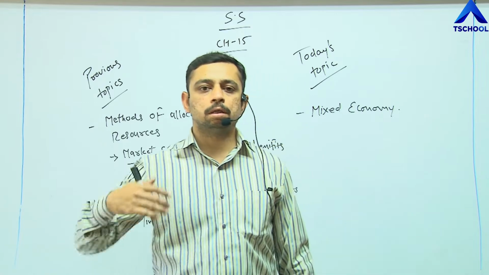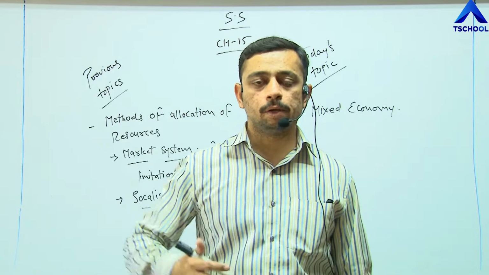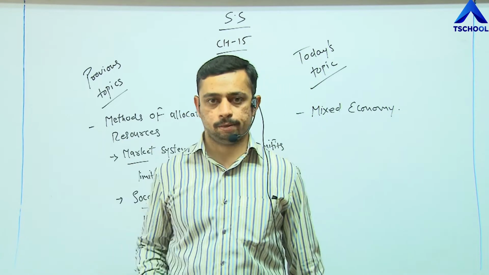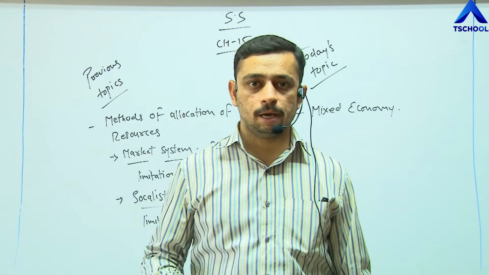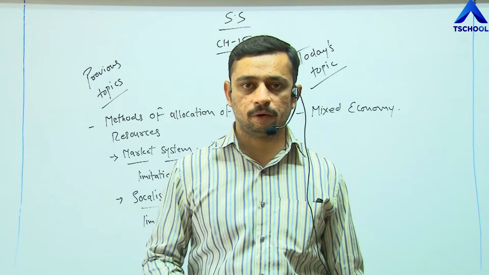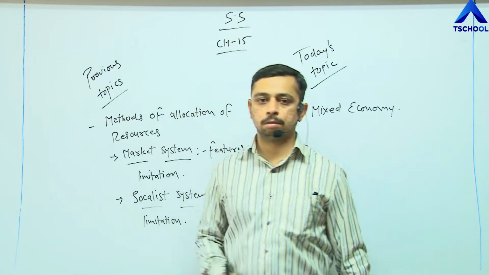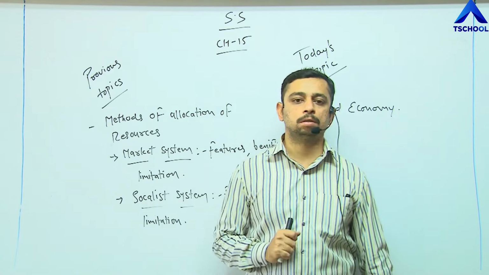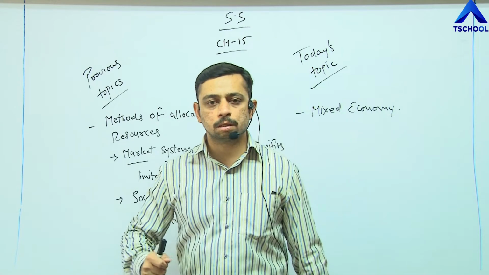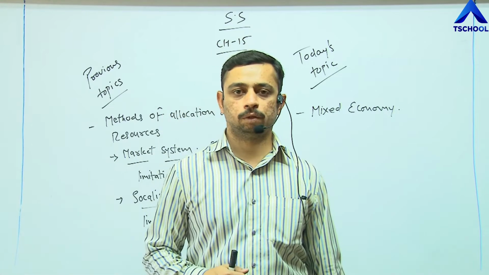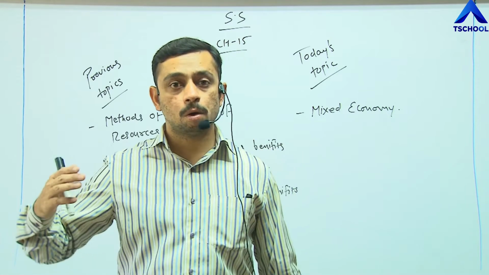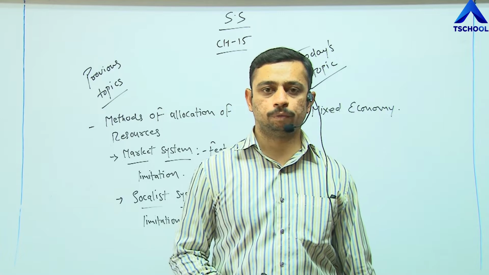But in certain states, where the source of income is very high, where the standard of living of the people is very high, at that point of time they would prefer the market system rather than the socialist system. And this is how the concept of mixed economy was developed.